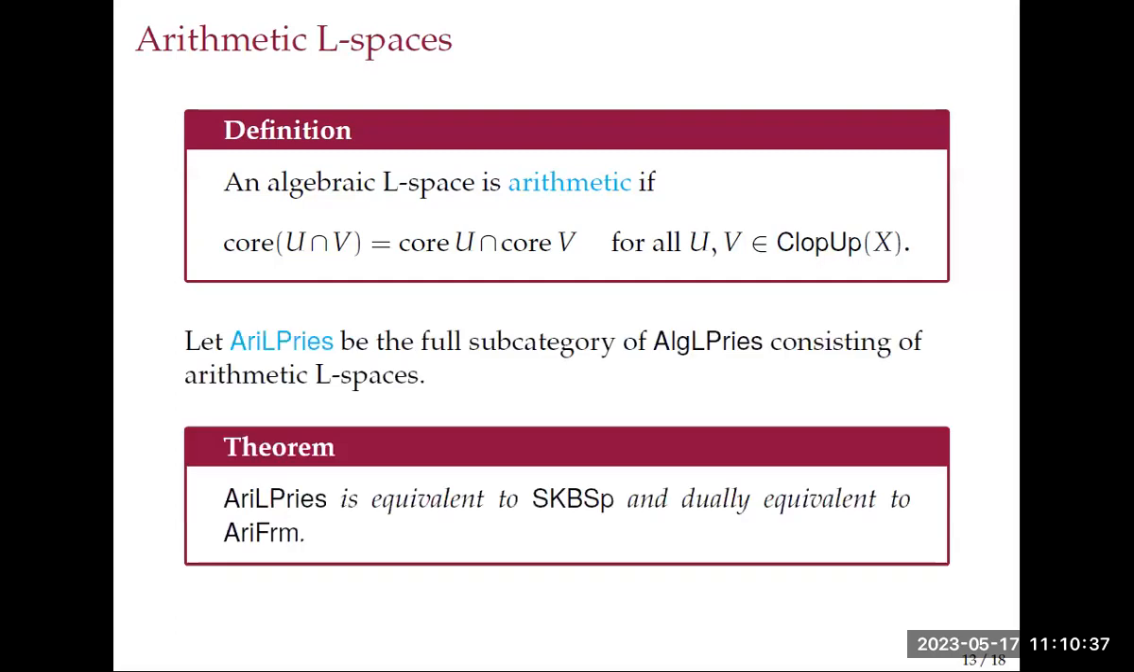And then I will say this category, arithmetic L spaces. We just take the full subcategory, same morphisms. We can restrict the theorem. We get that arithmetic L spaces are equivalent to stably compactly based spaces and dually equivalent to arithmetic frames.